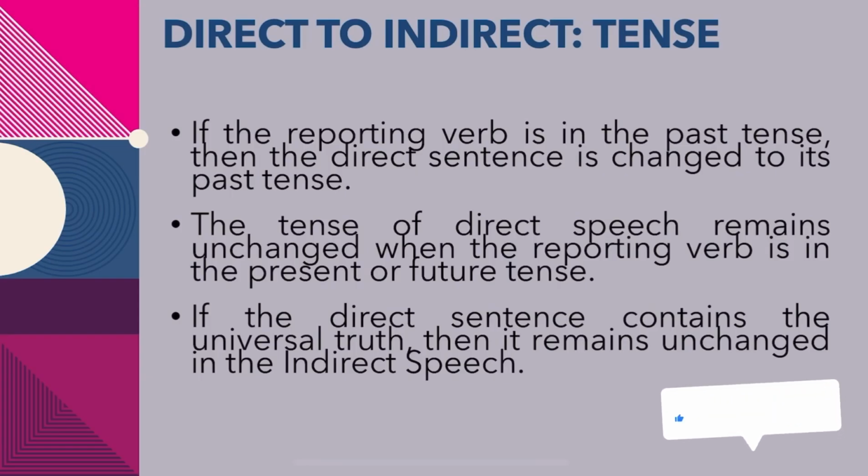Now let's talk about direct to indirect tenses. If the reporting verb is in the past tense, then the direct sentence is changed into its past tense. The tense of the direct speech remains unchanged when the reporting verb is in the present or future tense. If the direct sentence contains a universal truth, note that this is the major point, then it remains unchanged in the indirect speech.